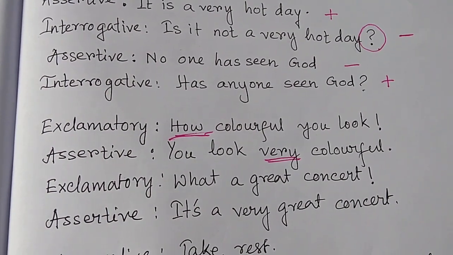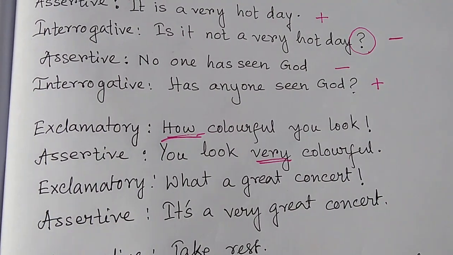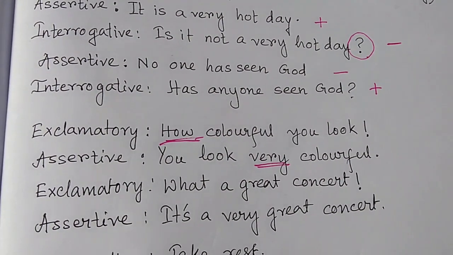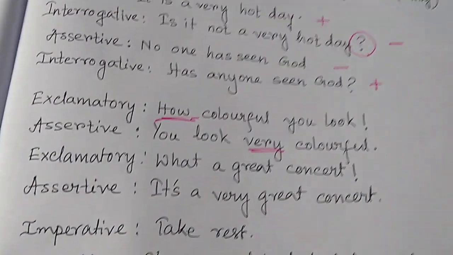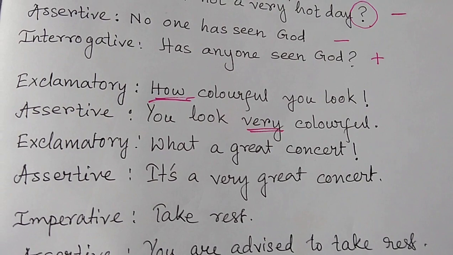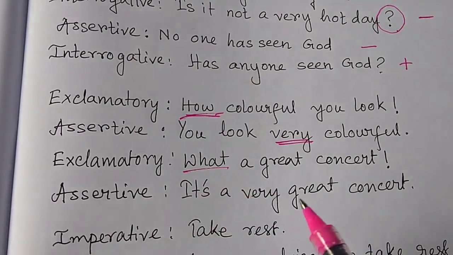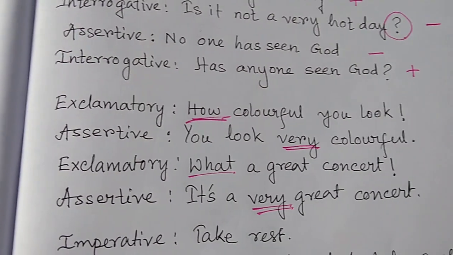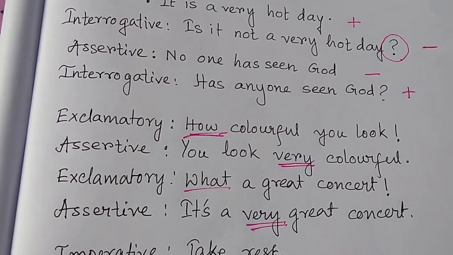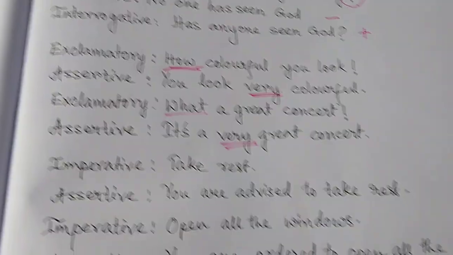Next one, the exclamatory sentence given: what a great concert. Assertive: it's a very great concert. So for what we have put very. Understood? Now we are going to shift to imperative.